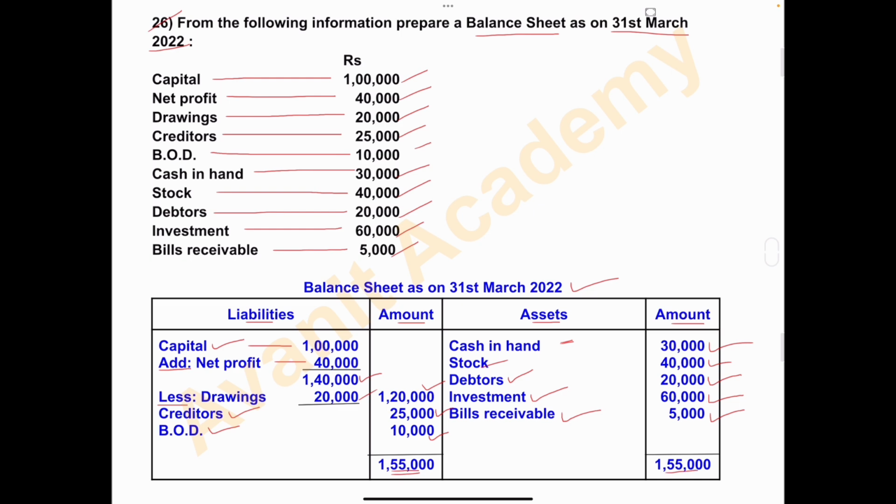Total 1,55,000. Balance sheet should tally. So liabilities are equal to assets, that is 1,55,000.